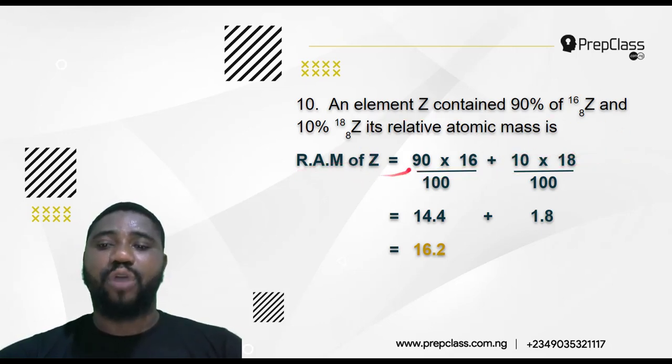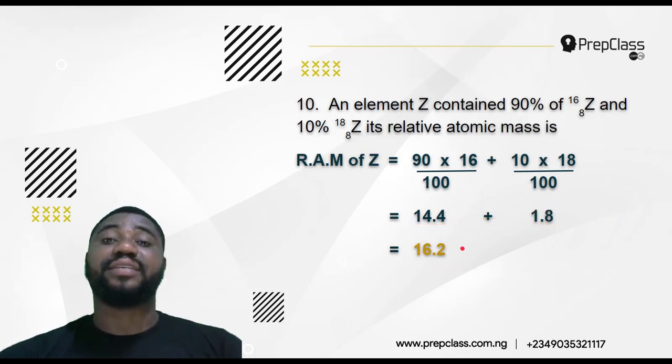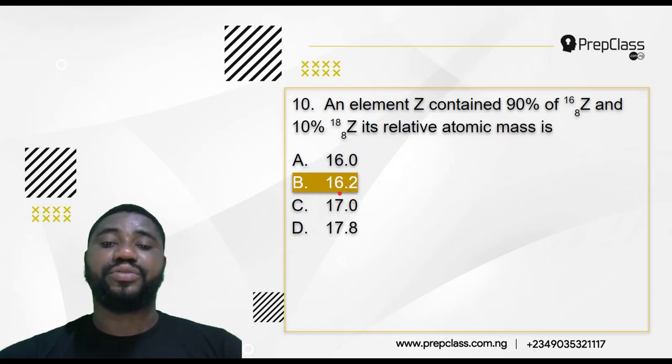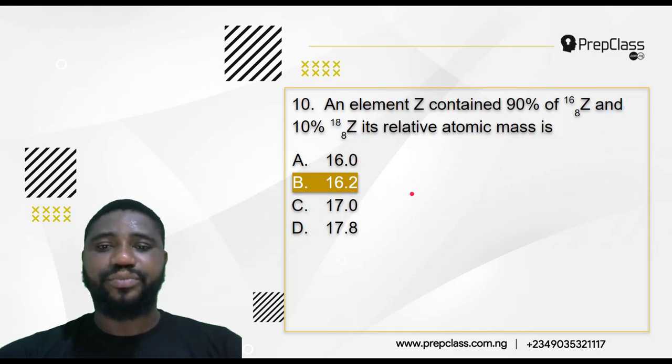So the relative atomic mass of Z becomes 90% of the one that has 16 relative atomic mass. That's 90 over 100 times 16, then plus 10%, 10 over 100 times the one that has 18 relative atomic mass, 10% of 18. So 90 times 16 over 100, 14.4, plus 10 times 18 over 100, 1.8. Adding these two, you have 16.2. So our correct answer is 16.2, option B. Very simple question, very direct, very straightforward.